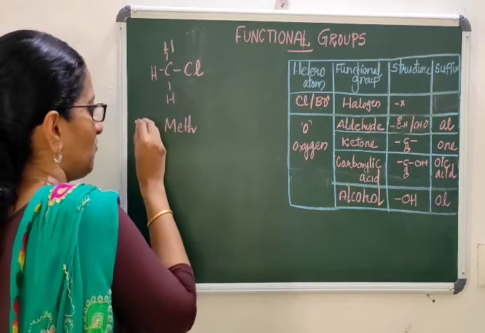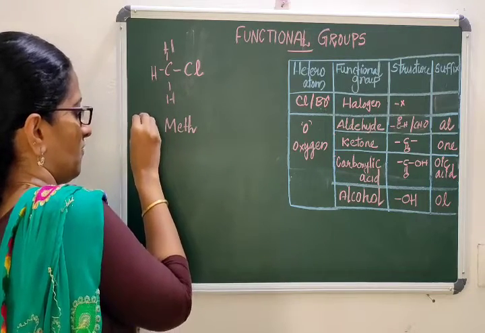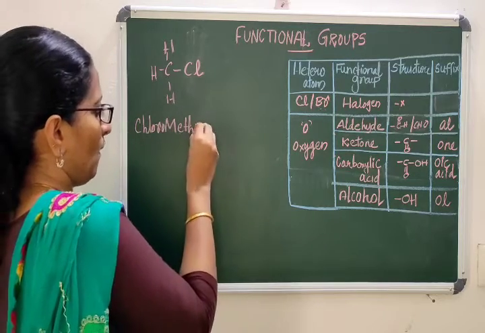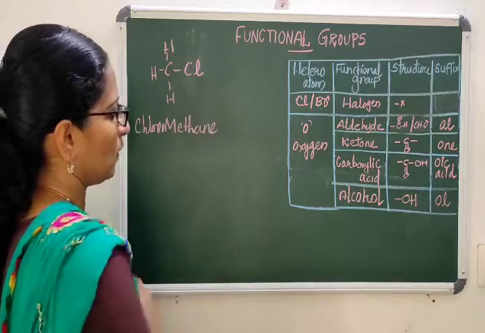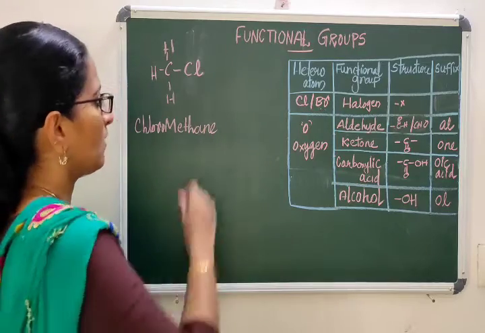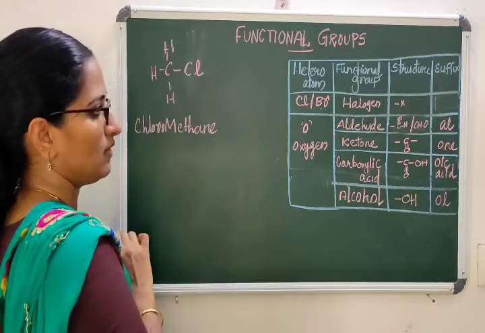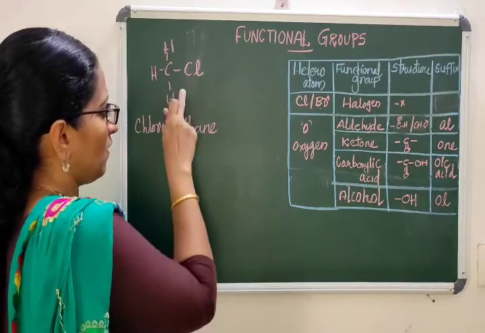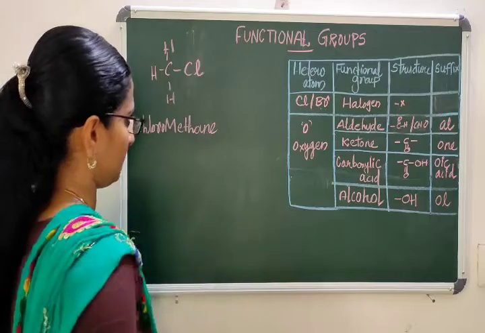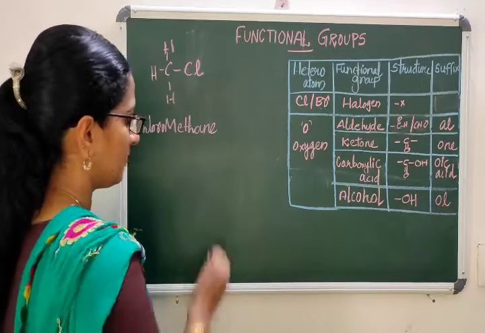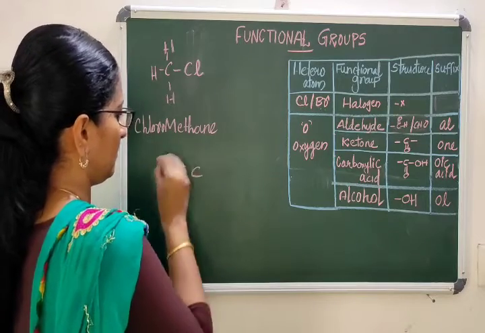No. You have to add a prefix. The prefix is chloro. Chloromethane. From the methane, one hydrogen is removed and you have added chlorine, so you have to call the compound chloromethane. How will I draw chloroethane? Draw two carbons.